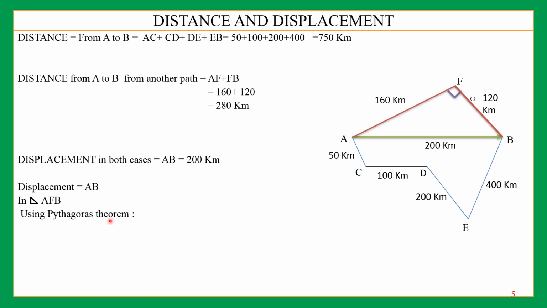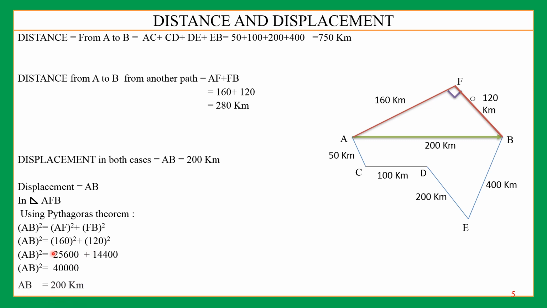AB square is equal to AF square plus FB square. Then we write the values of AF and FB. What do we get here? 25600 plus 14400, which gives 40000. After this on addition, what do we get? 40000. 4 zeros are there, and here it is 4.